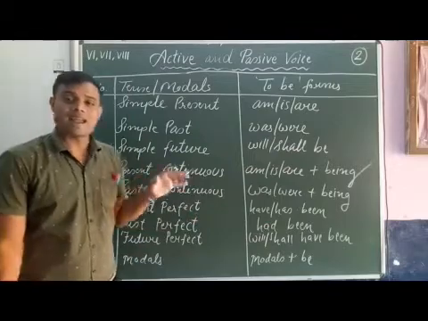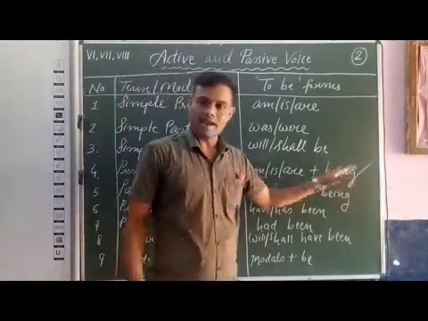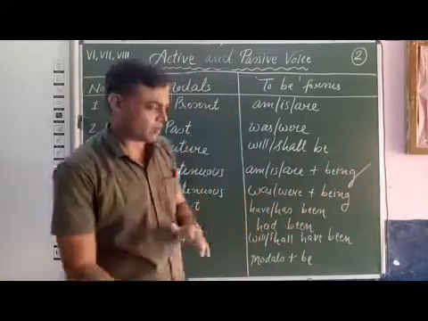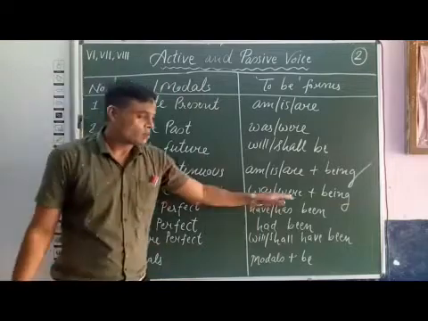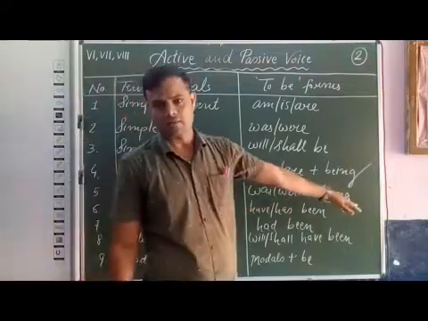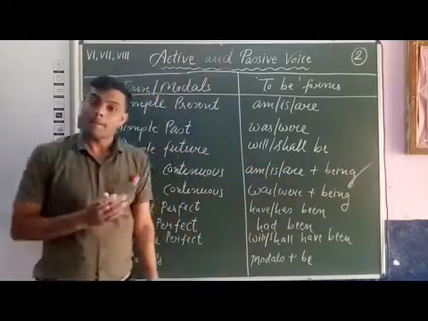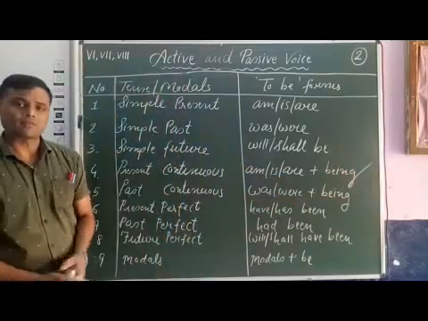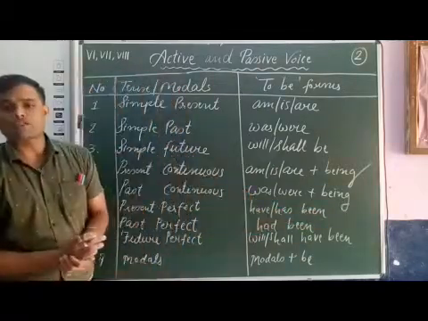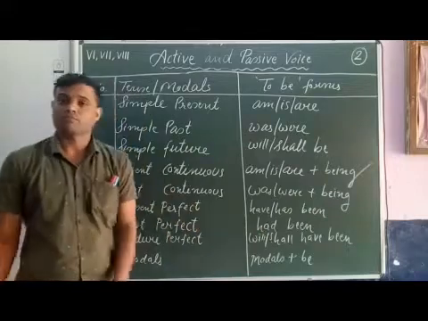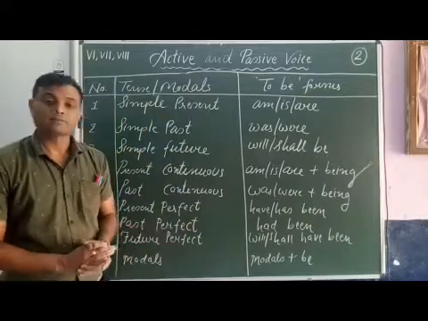Present continuous: am or is or are plus being. Am being, is being, are being. That is present continuous tense. In past continuous tense, was, were plus being. Was being, were being. Present perfect tense to be forms: have been, has been. Past perfect tense: had been. Future perfect tense: will or shall have been.